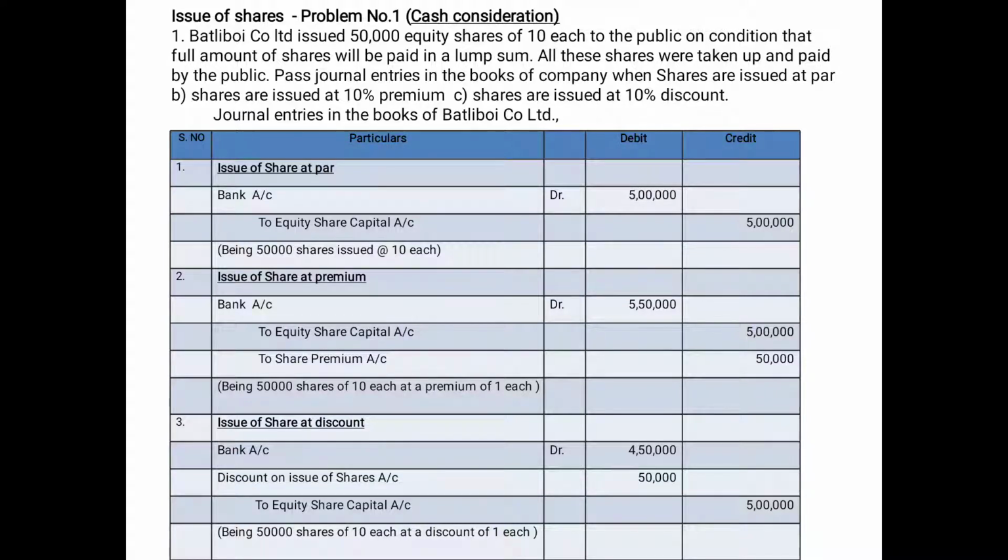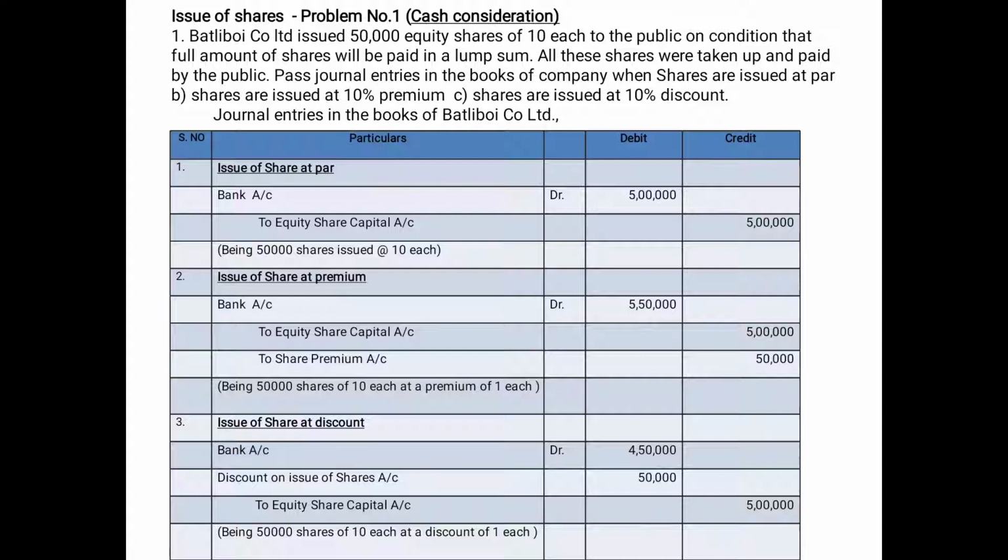So bank account debtor to equity share capital. Number of shares 50,000 at the rate of 10 rupees each. So 5 lakhs. Second entry for premium, bank account debtor to equity share capital and share premium account. 50,000 shares of 10 each and at a premium of 1 rupee each. 10% of 10 rupees will be 1 rupee. So premium is 1 rupee. Equity share capital is 5 lakhs, 50,000 into 10, and share premium is 50,000 into 1.